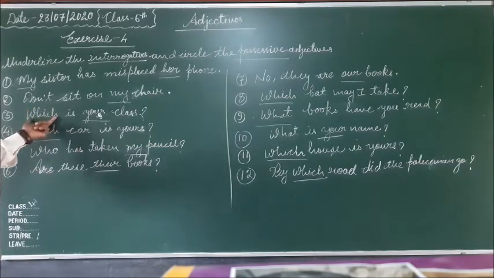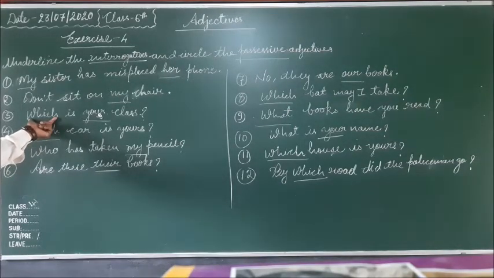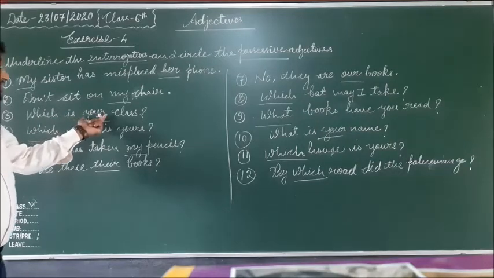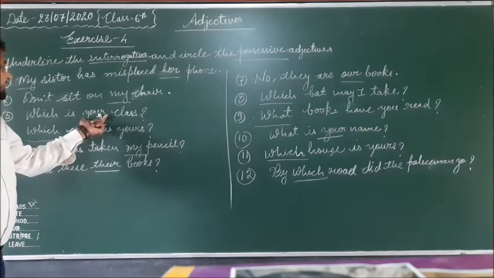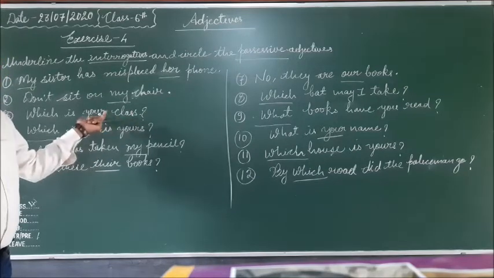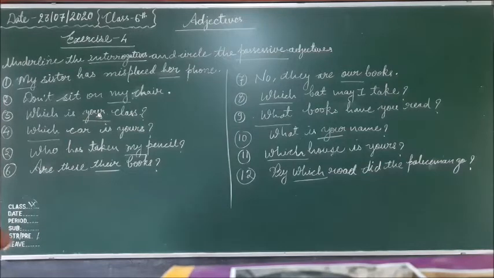So here the WH word also asks the question, but it is an interrogative pronoun, not an interrogative adjective, because it is used before the verb is. And in this sentence, your is a possessive adjective because it shows possession on class. Your class. Whose class? Your class.